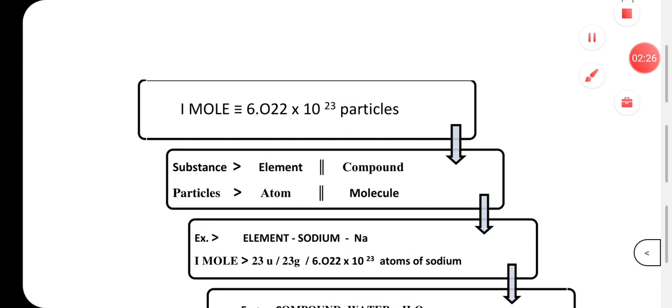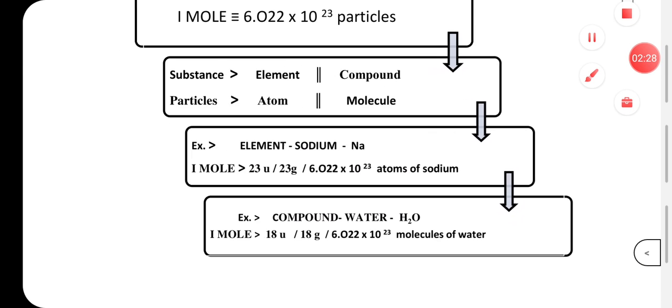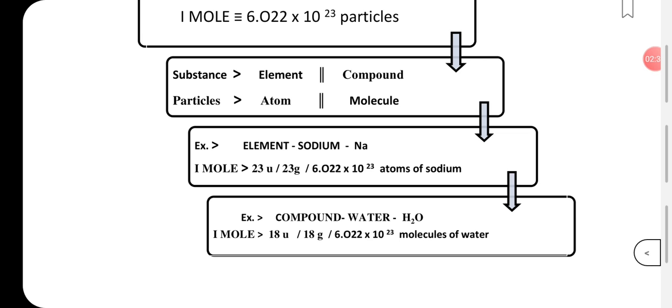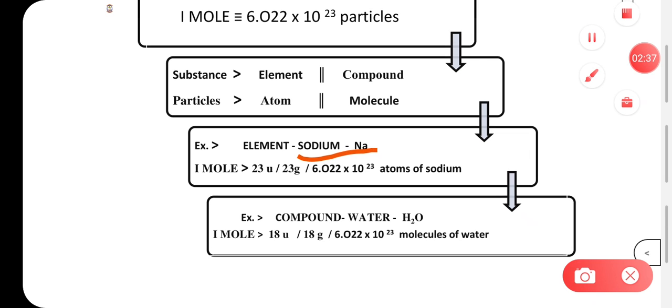Now let us understand this with the help of an example. Let's say our substance is an element, that is sodium. How many atoms will it have? The element sodium is made of single atoms. So 1 mole of sodium is going to have how many atoms?